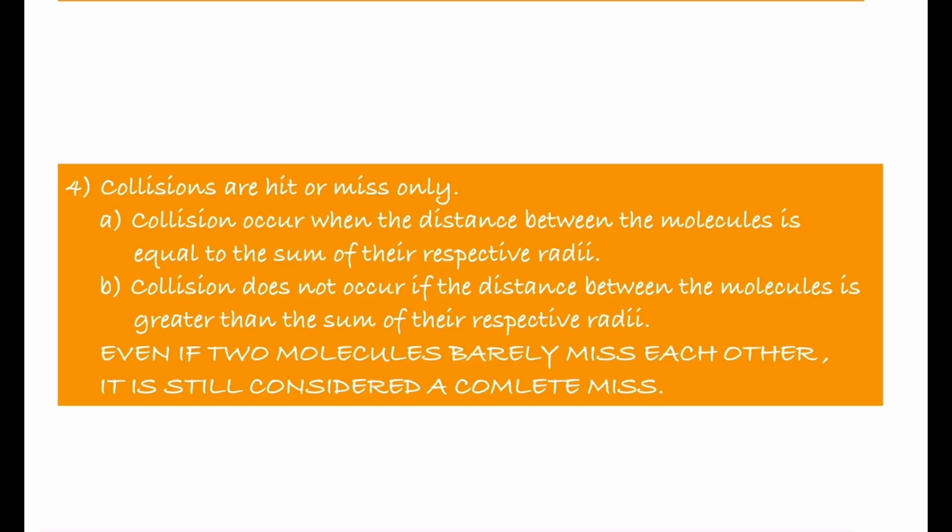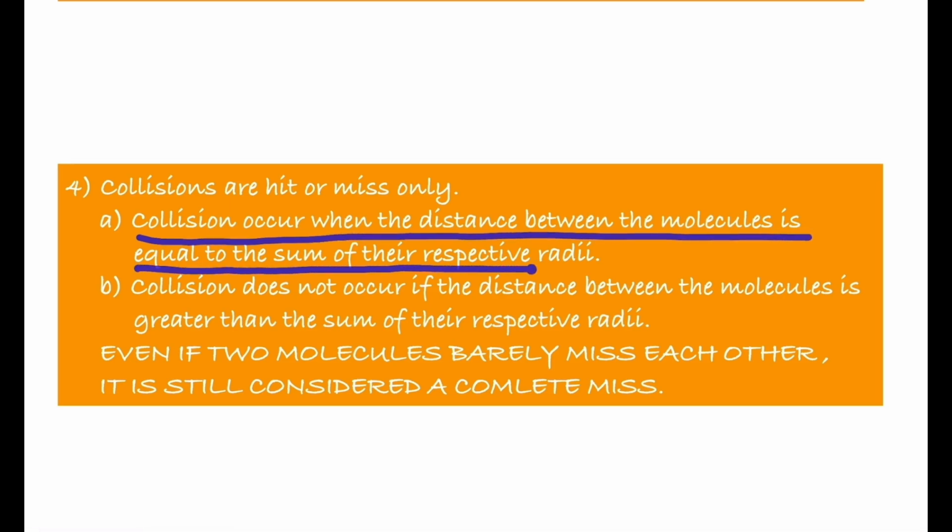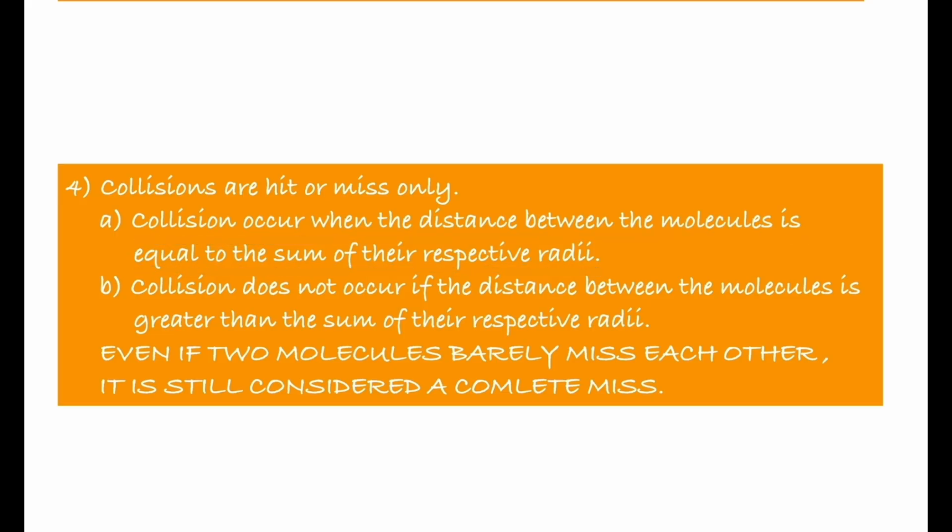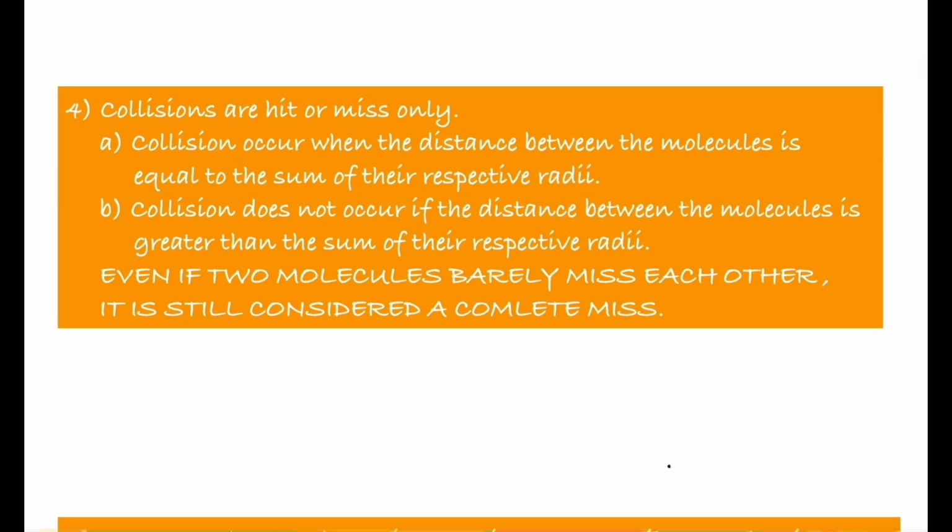And the next assumption is collisions are hit and miss only. So what is this hit or miss only collision? If you see, the collision occurs when the distance between the molecules is equal to the sum of their respective radii. For example, let us take a situation. In that situation, the two gas molecules are present like this. There is another situation or another instance, the two molecules are like this.